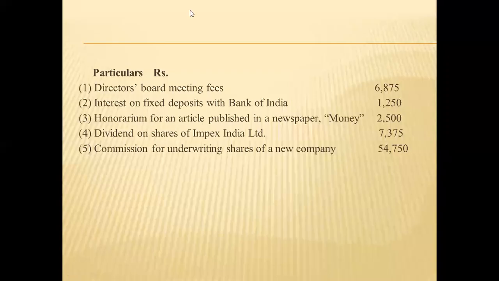Just see. Directors board meeting fees, 6,875 rupees he has received, Mr. ABC. Whether it will be income from other sources or it will go under some other head of income. Everybody can try the answer. Directors board meeting fees. Whether it will be taxed under income from other sources or under some other head of income.